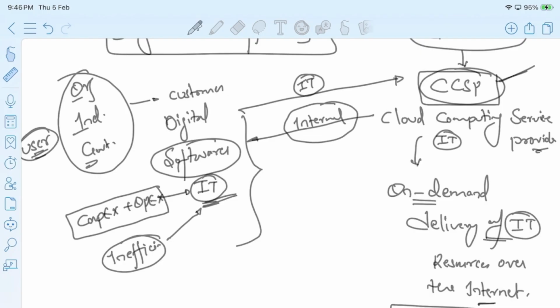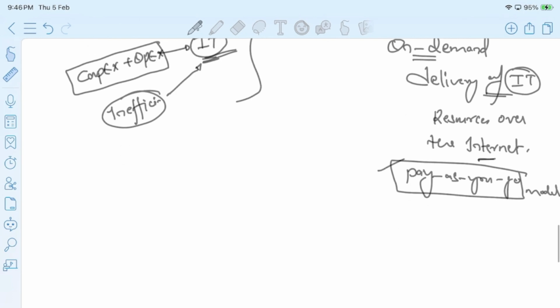If you want any storage, you can go to a cloud computing service provider, you can get the storage. If you want any networking, any database, or any compute capacity, you can go to the respective cloud computing service provider. They are providing the resources to you over the internet. And how are you going to pay? You are going to pay only in a pay as you go model. So whatever resources you are using, you will pay only that much.